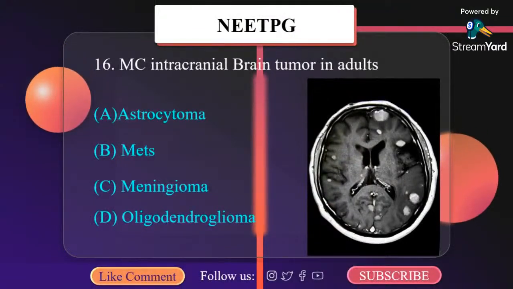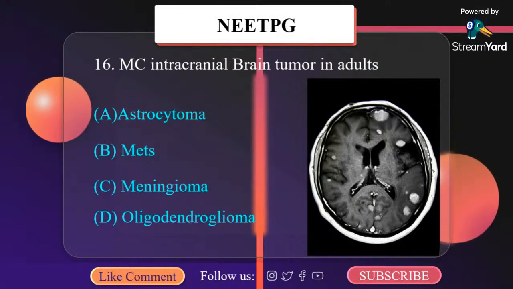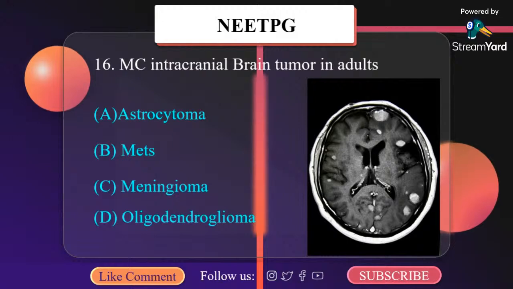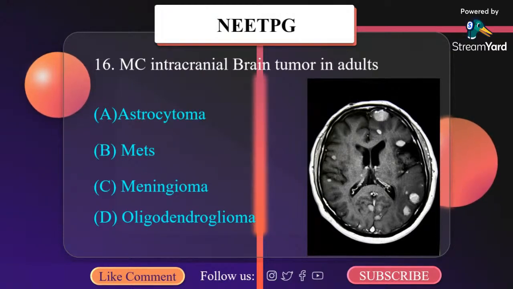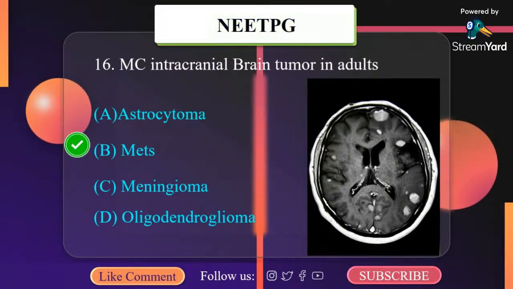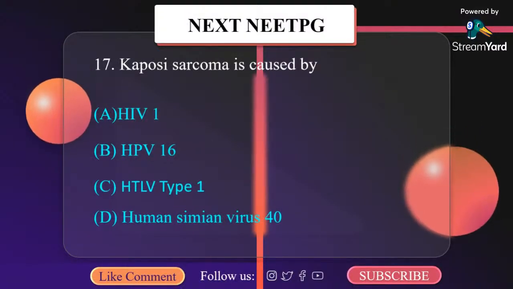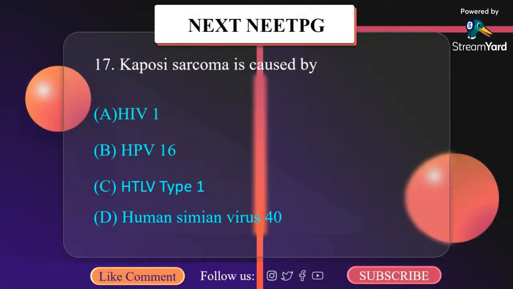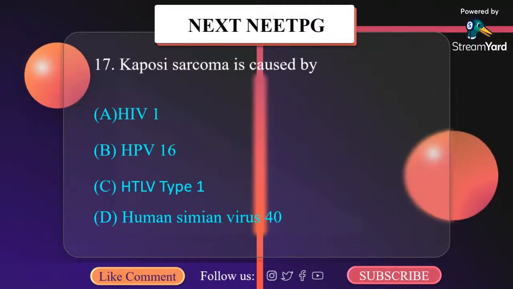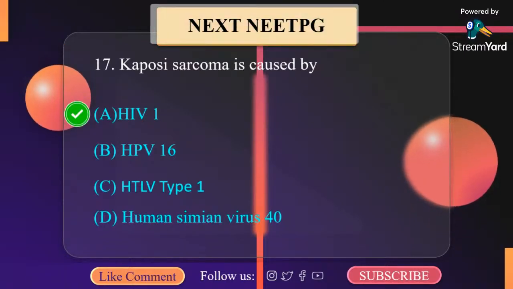Most common intracranial brain tumor in adults is A. Astrocytoma, B. Metastasis, C. Meningioma, D. Oligodendroglioma. It is metastasis. Kaposi sarcoma is caused by A. HIV-1, B. HPV-16, C. HTLV type 1, D. Simian virus 40. It is HIV.